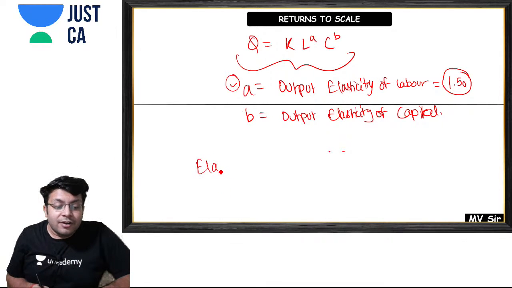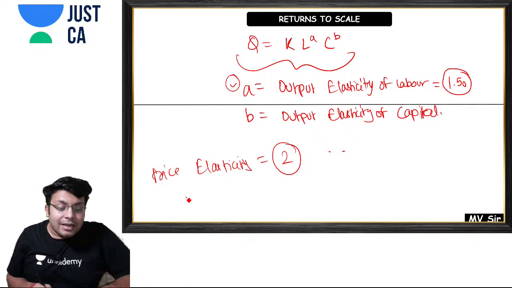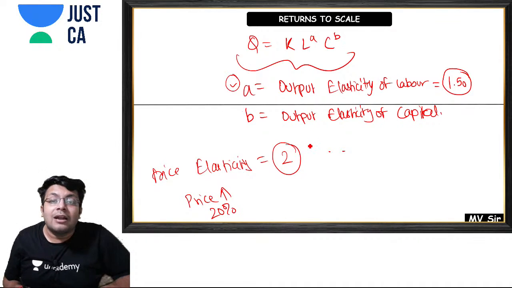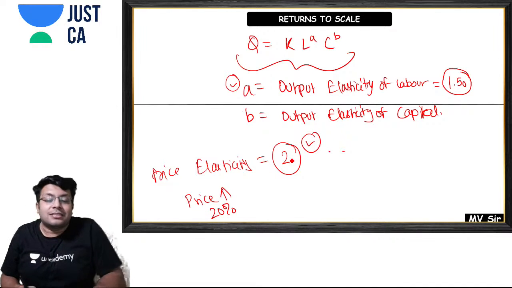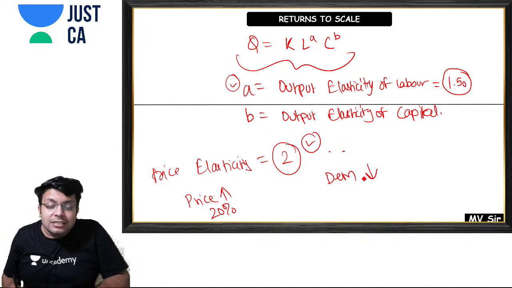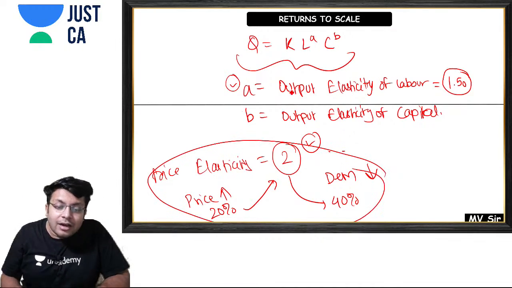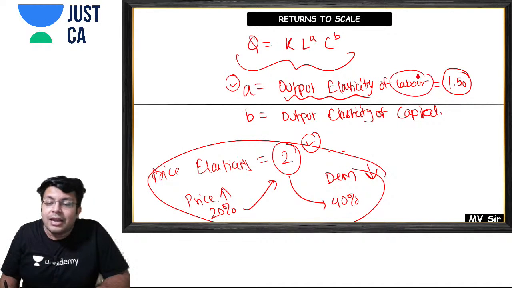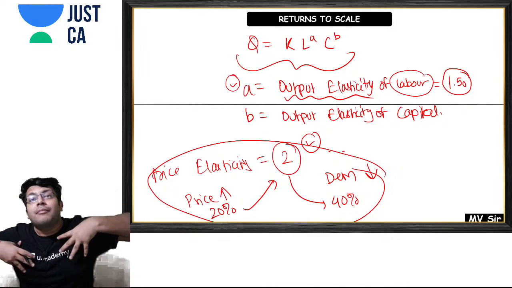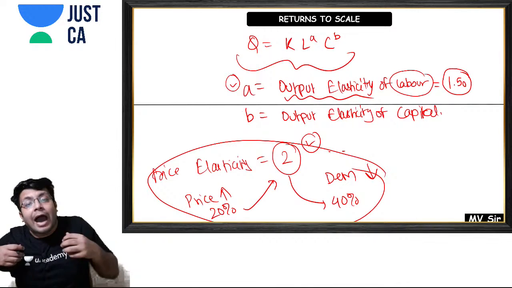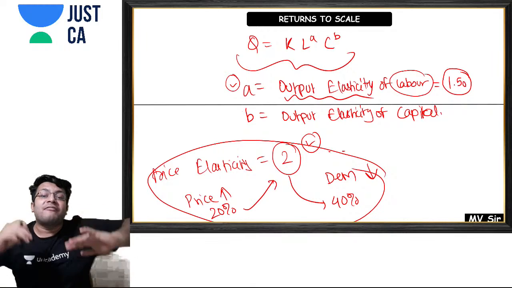When we studied price elasticity of demand, what was it saying? If the price elasticity is 2, what does this mean? If I increase my price by 20%, then my demand would react 2 times to the change in price, that is, my demand will decrease by 20% into 2, 40%. The same way here, this is output elasticity: if I increase my number of laborers by 50%, then my output will react to the change in labor by 1.5 times.